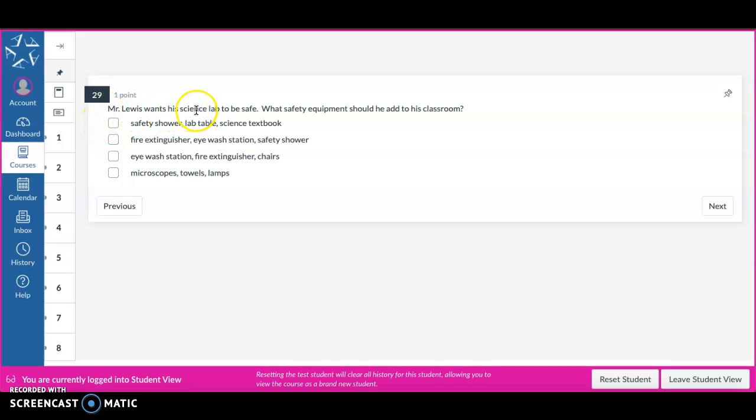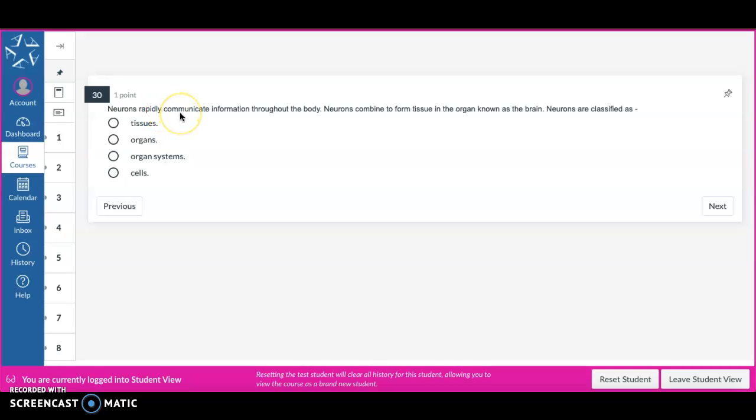Mr. Lewis wants his science lab to be safe. What safety equipment should he add to his classroom? Safety shower, lab table, science textbook, fire extinguisher, eye wash station, chairs, microscopes, towels, lamps.